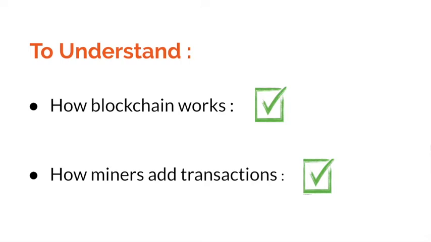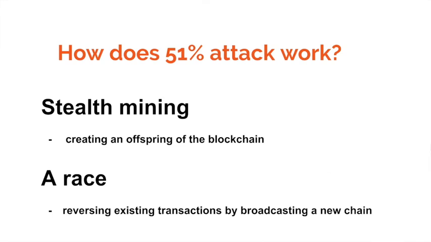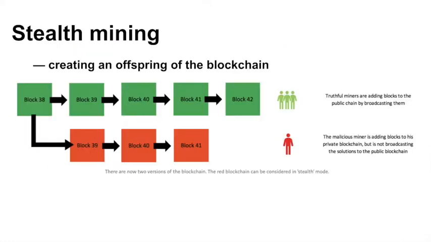Now we both understand how blockchain works and how mining adds transactions. Let's get back to the main topic: how a 51% attack works. As blockchain protocol is basically a form of governance, this is the reason why a 51% attack can be done by controlling 51% of the mining power or more. Assume that a malicious miner tries to reverse an existing transaction.